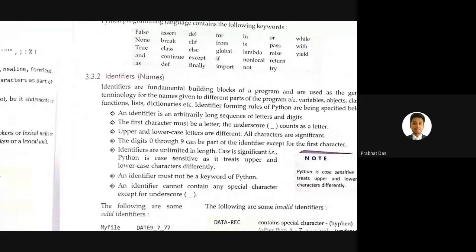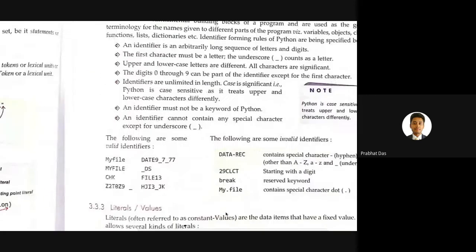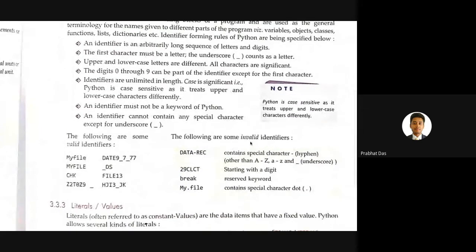And the last rule that you can see is an identifier cannot contain any special characters except the underscore, which I've already explained. These are some of the names of valid identifiers, and these are some of the names of invalid identifiers. We can have valid identifiers that begin with an underscore, we can have uppercase, we can have underscore in between. These two are examples of underscore in between. We can have the combination of uppercase and lowercase characters.